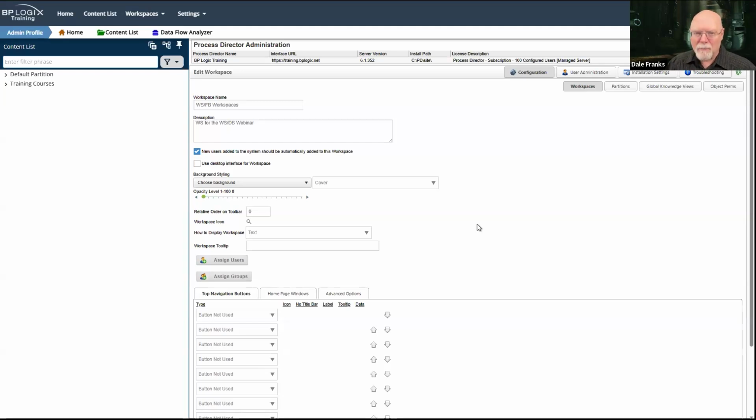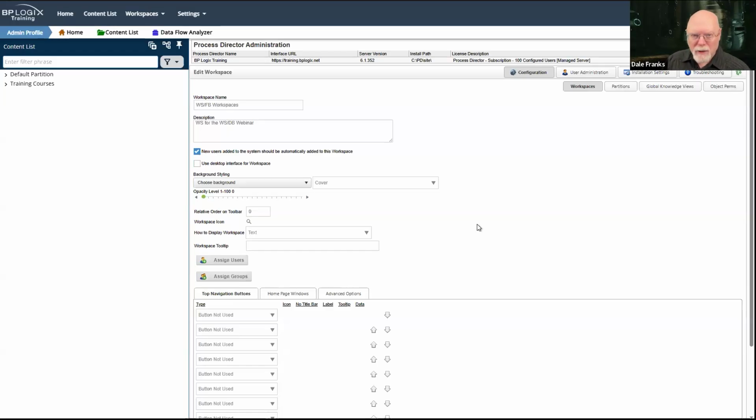It doesn't have to have any big bells or whistles to it. You probably have some standard forms that every employee has to fill out at one time or another, like vacation request forms. That's a pretty universal form. So maybe you'd provide a link to the vacation request forms, and maybe HR information change forms, where if they get married and want to change their name, or they need to change their address because they moved, they can request a change. So that workspace needs to be the basic workspace that everybody has access to in your system.